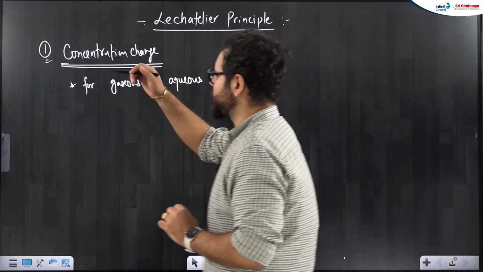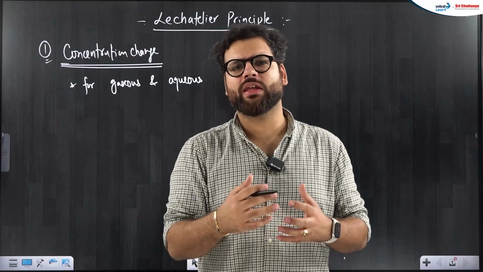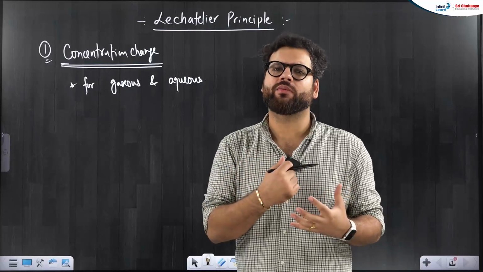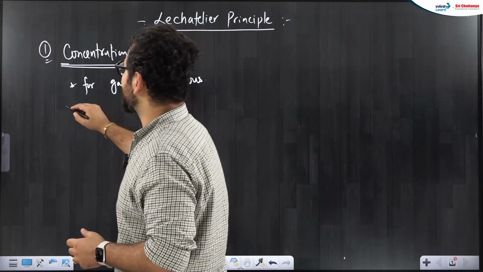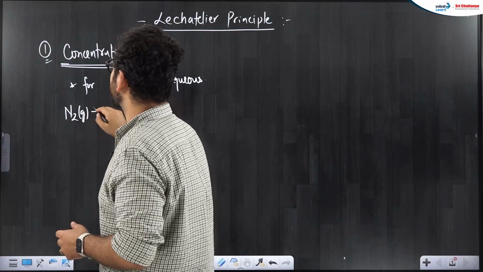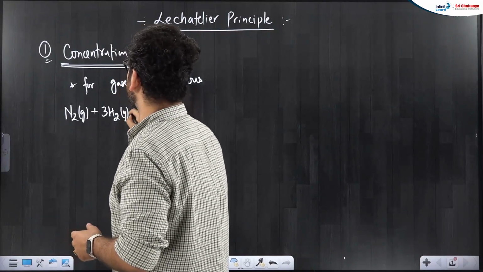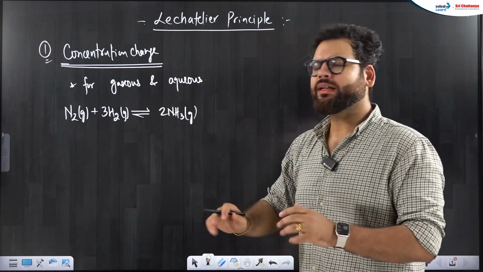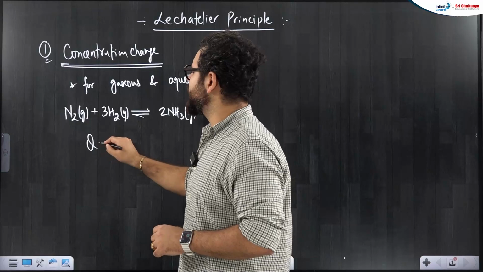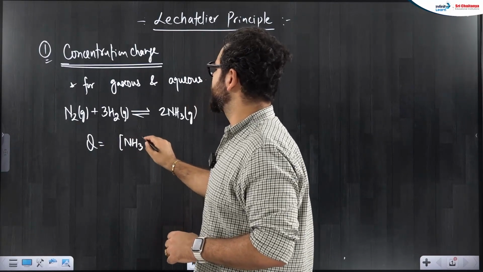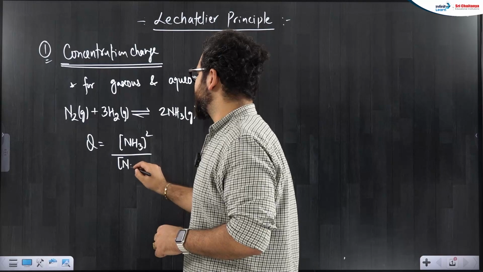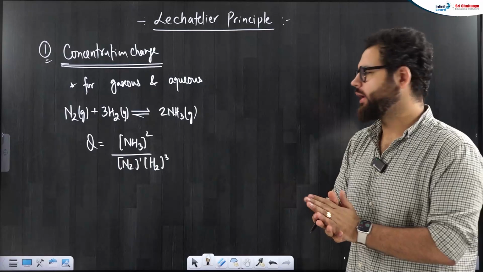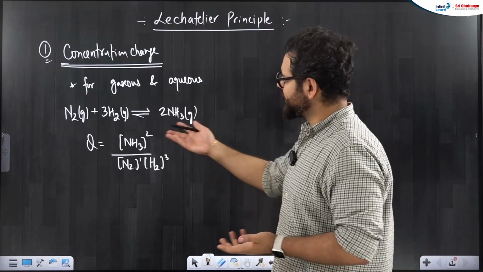Now, how do we look at it? I'll make you imagine this with the help of the reaction quotient. I hope all of you have an idea about what the reaction quotient is and how we compare it with the equilibrium constant. Let's say Haber's process: N2 gas plus 3H2 gas giving 2NH3 gas. This reaction is at equilibrium. I can write its reaction quotient Q as concentration of ammonia squared divided by concentration of nitrogen to the power 1 times concentration of hydrogen cubed. K is also this.